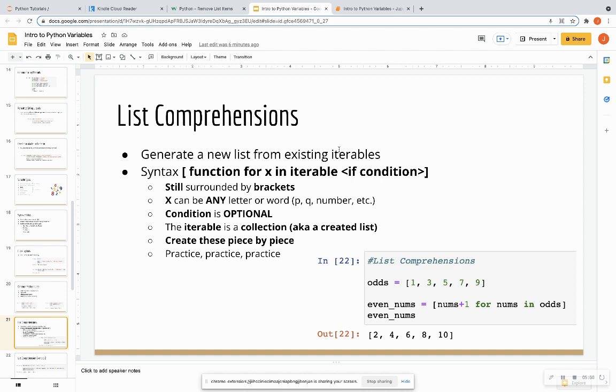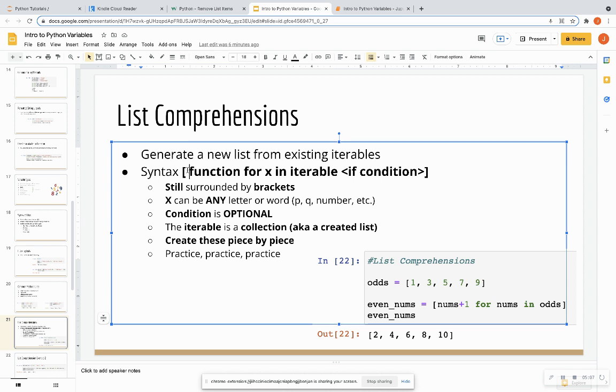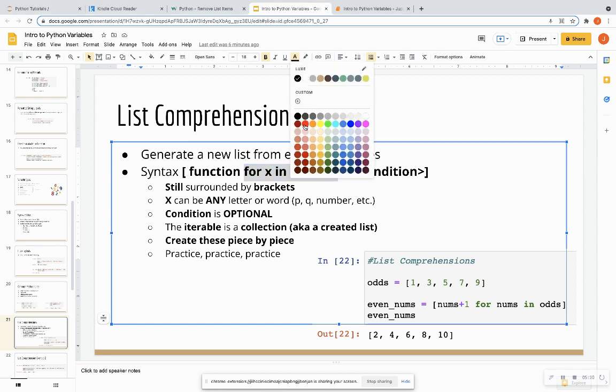Anything that you can iterate through, that has more than one item pretty much. The syntax is going to be these square brackets. Then you're going to put your function. And then after the function, you're going to have this keyword: for x in iterable. And let me change this to a different color so it stands out for us.